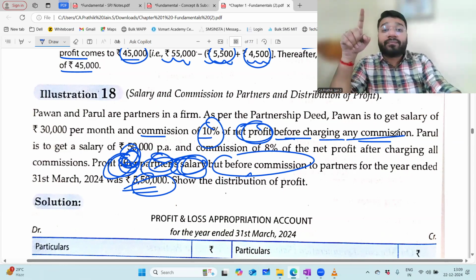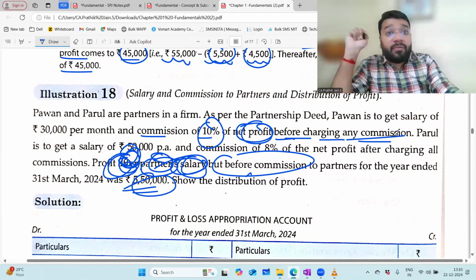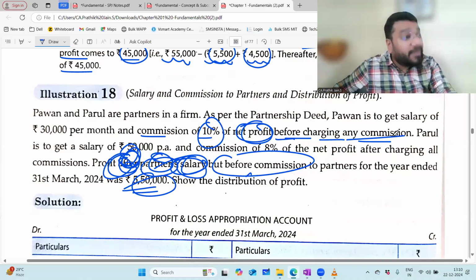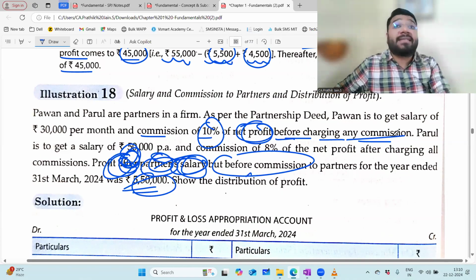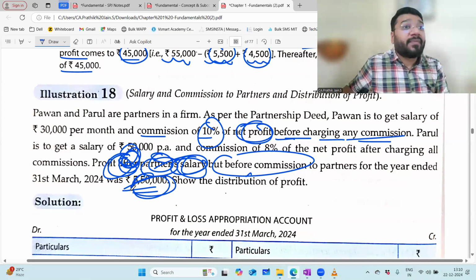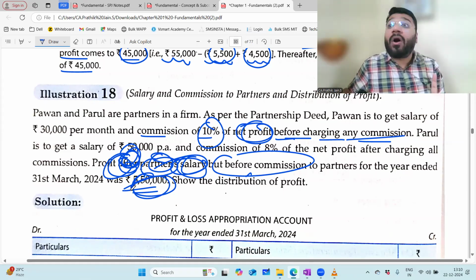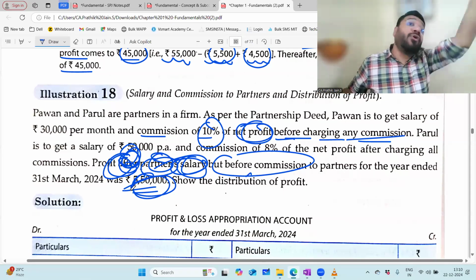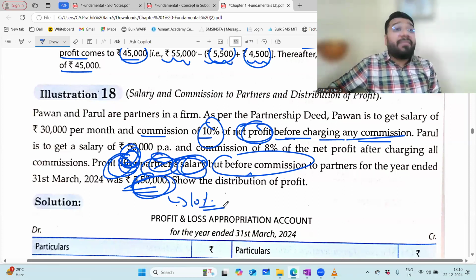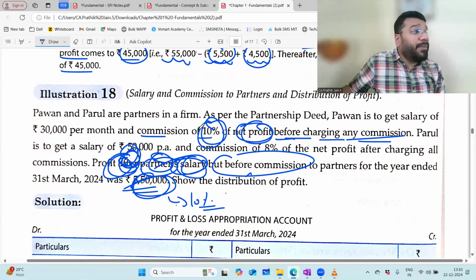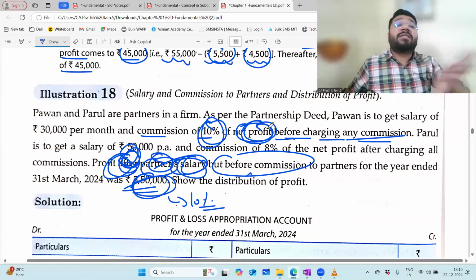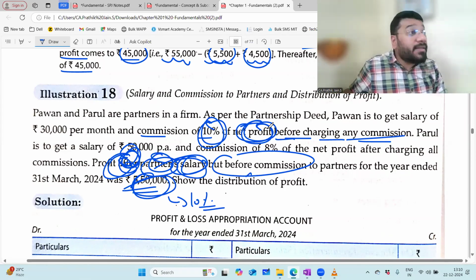If the question had told you, I want commission 10% on net profit before charging commission but after charging salary, then the profit after subtracting salary, which is 5,50,000, is what you would have used. Had they said 10% commission on net profit after salary but before commission, on this 5,50,000 you would have multiplied 10%. But what is the language they've used? 10% commission on the net profit before charging commission. Nothing is said about salary, so you will not subtract salary.